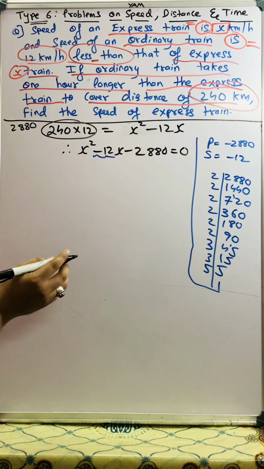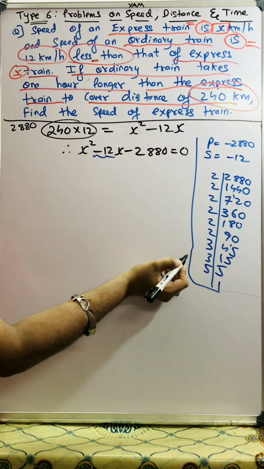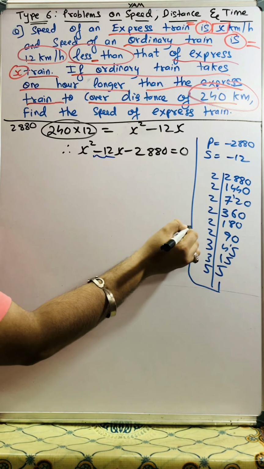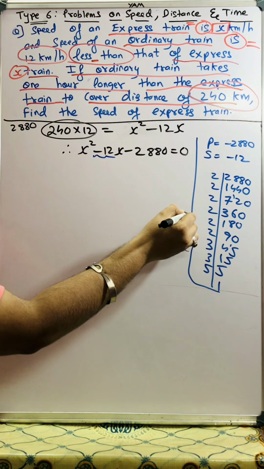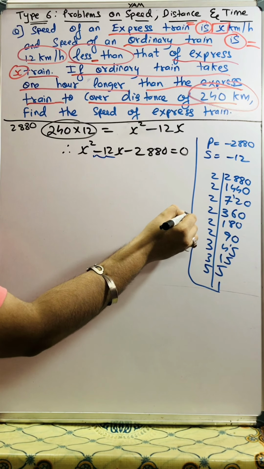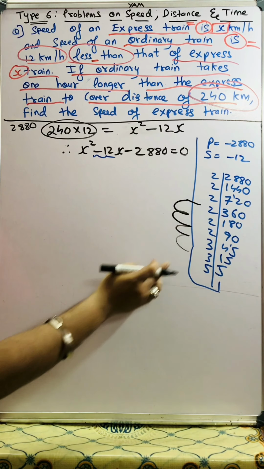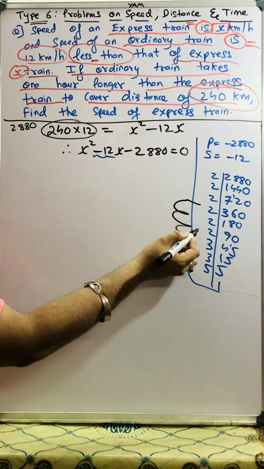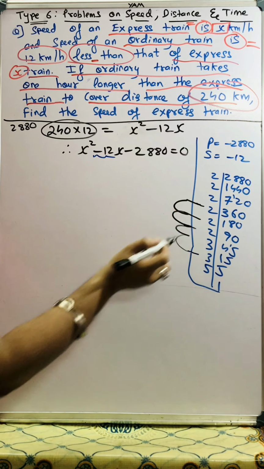I'll start with, for example, this 3, please see the black marker. 3 threes are 9, 9 twos are 18, 18 twos are 36, 36 twos are 72.